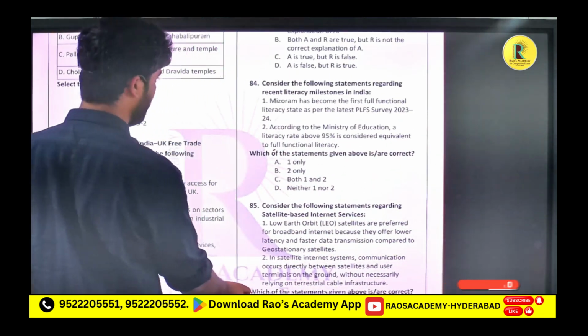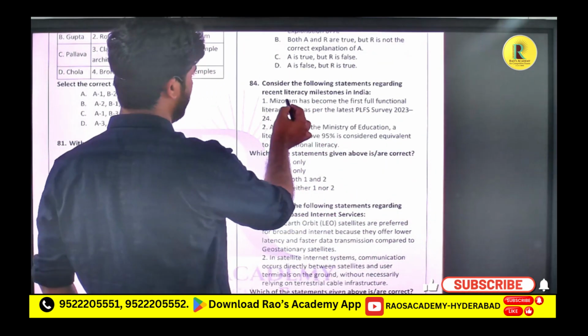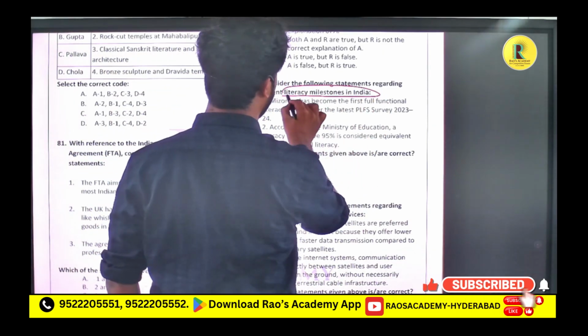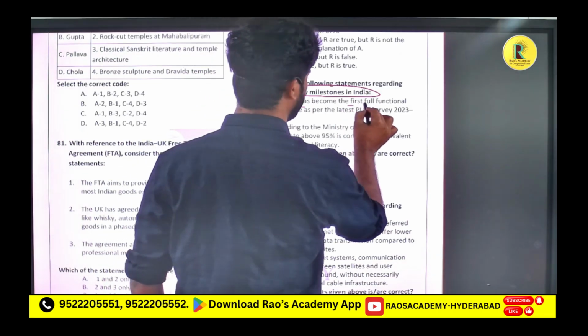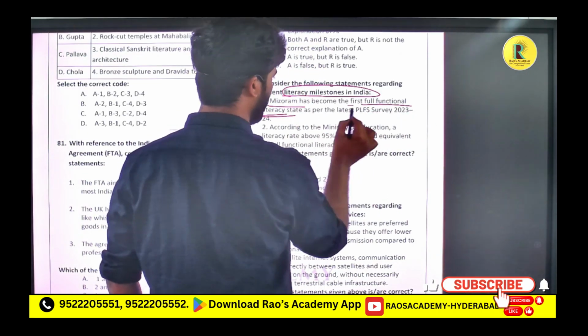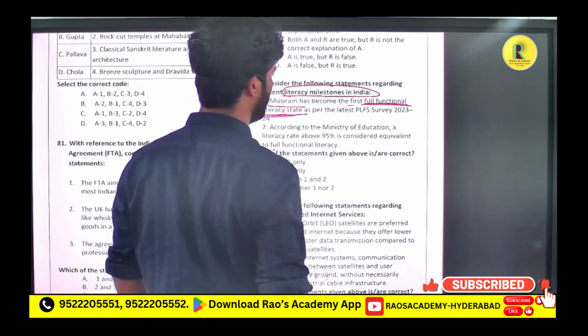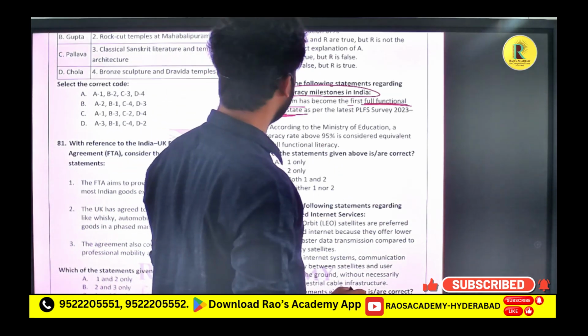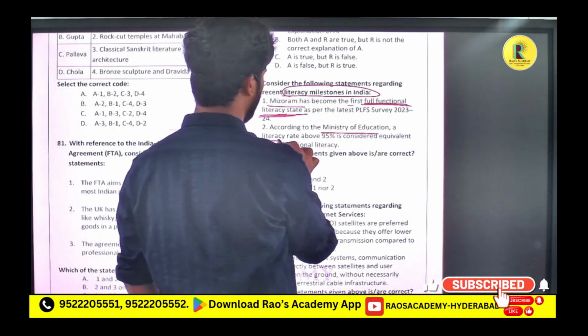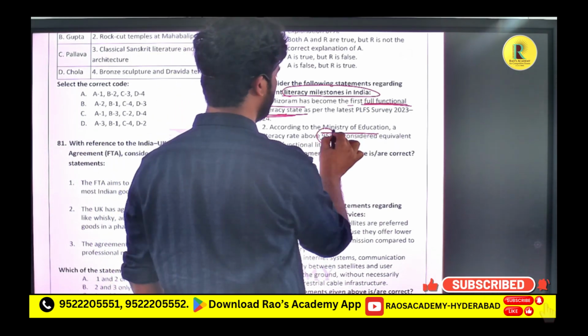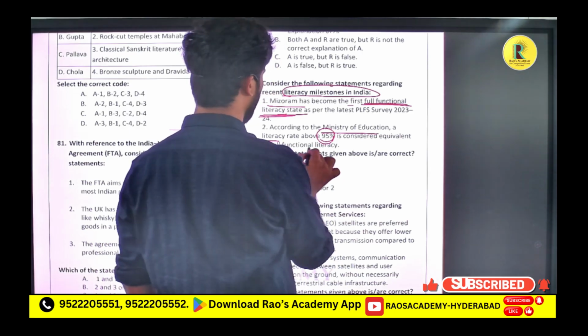Consider the following statements regarding recent literacy milestones in India. Mizoram has become the first full functional literacy state as per the Periodic Labour Force Survey 2023-2024. According to the Ministry of Education, a literacy rate above 95% is considered equivalent to full functional literacy.